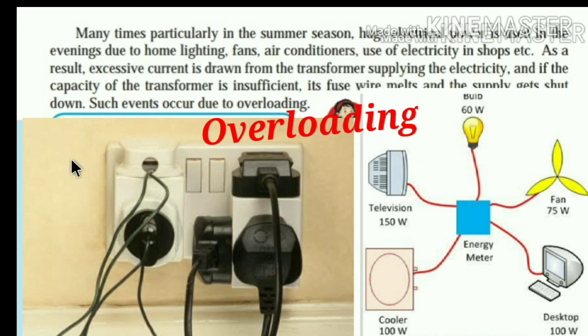So up to this we have studied the heating effect of electric current, then short circuit and overloading, and also how we can avoid the short circuit by using the fuse and miniature circuit breakers, and how we can avoid overloading by not connecting many electrical appliances to the same circuit.